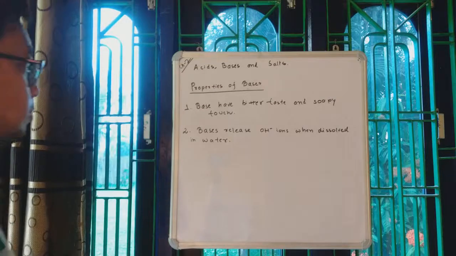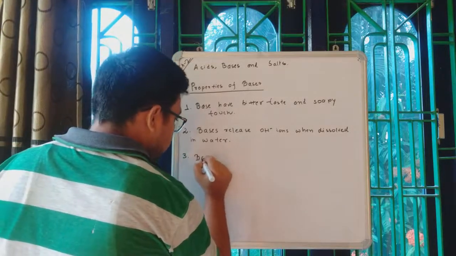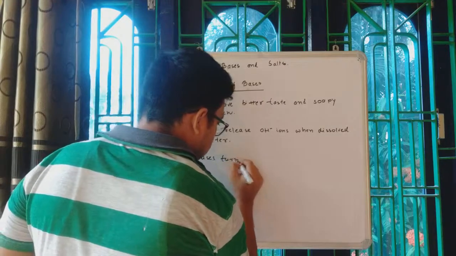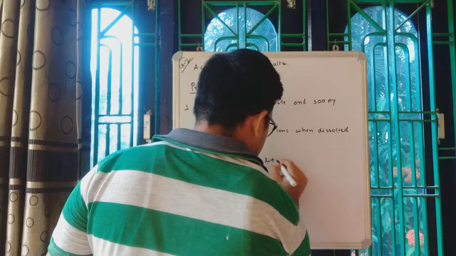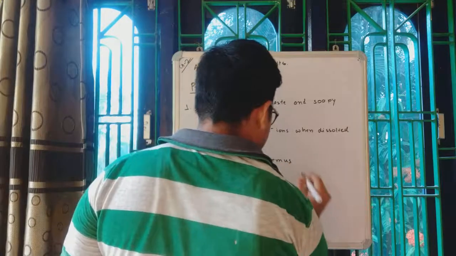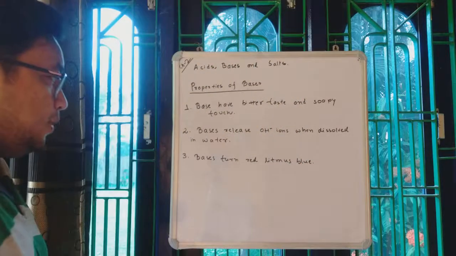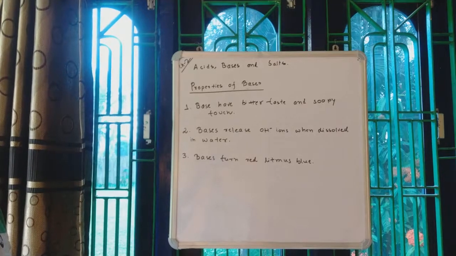Then point number 3, bases turn red litmus blue. Bases turn red litmus blue. These are the 3 properties of bases.